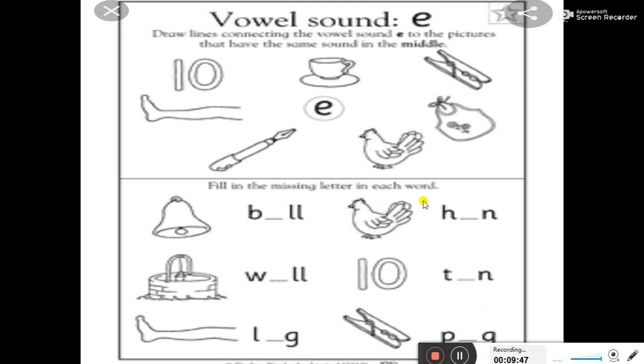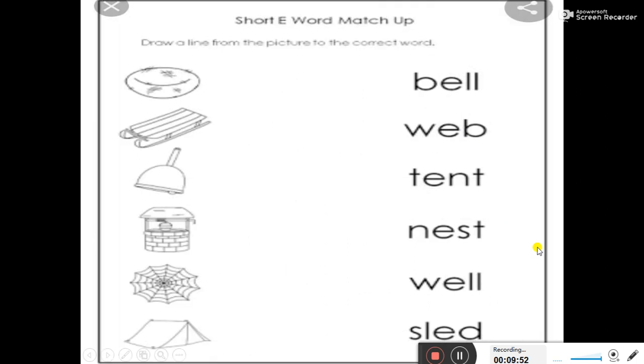And one more exercise we have brought for you. This is matching words. Draw a line from the pictures to the correct word. We have to match the pictures with their correct spellings. So the first picture is of a nest, and nest is written here, N-E-S-T, nest.